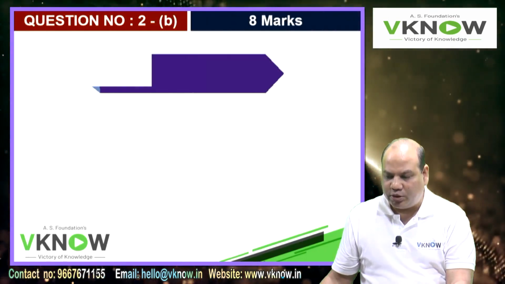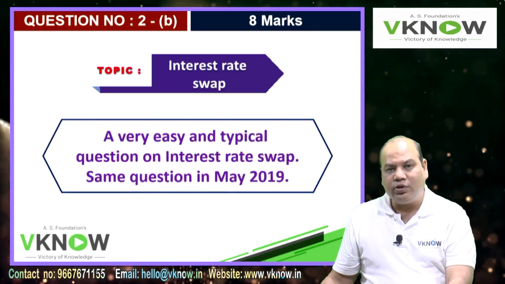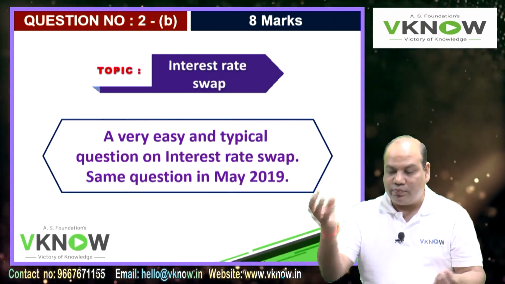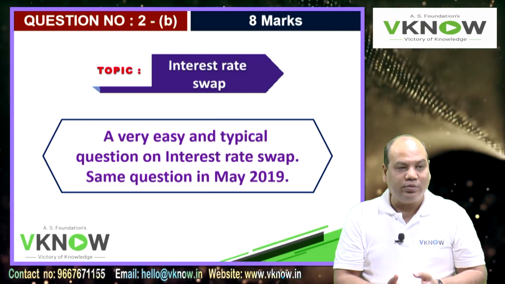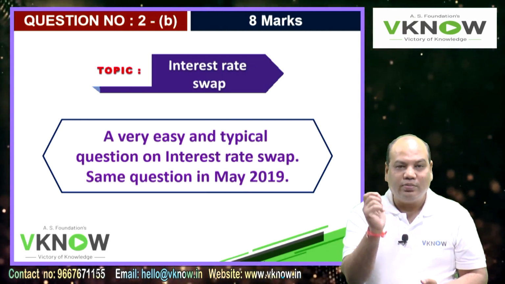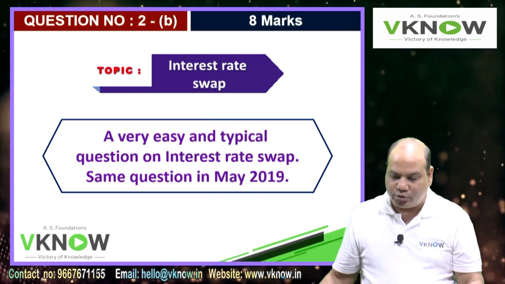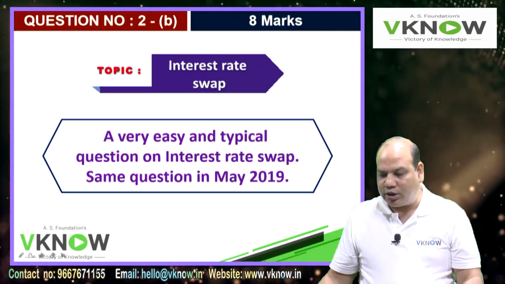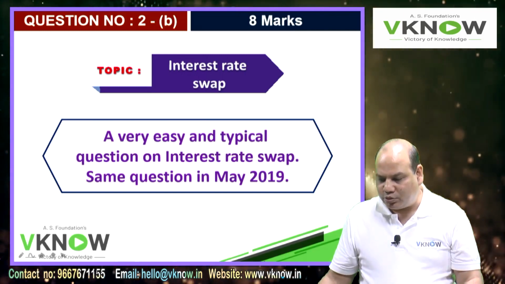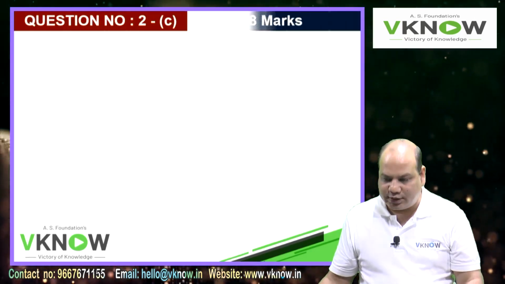2B, 8 marks, was a question on interest rate swap, a very easy and very typical question. One party wants a fixed rate, the other party wants a floating rate. They enter into a swap deal, and you find out the net gain minus the commission paid. The net difference has to be shared between the two parties. This was nothing but a cut-paste version of the May 2019 paper. Only some names and numbers were changed; the whole structure of the question was the same.